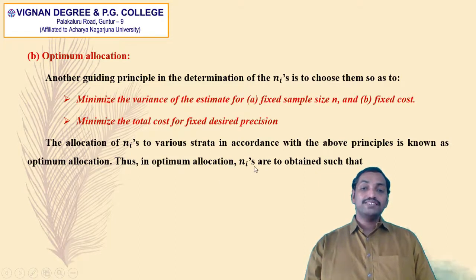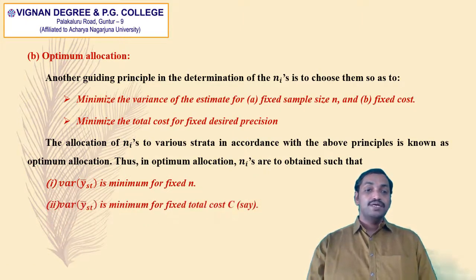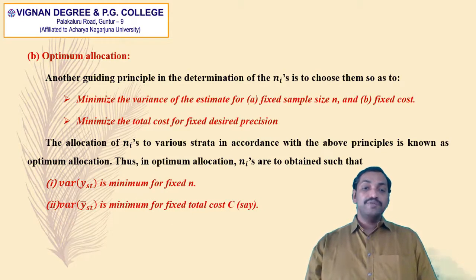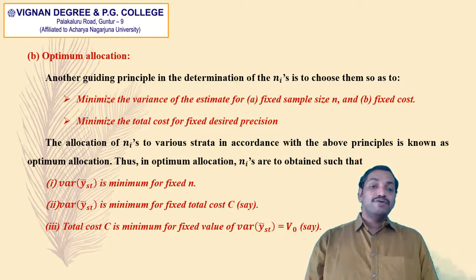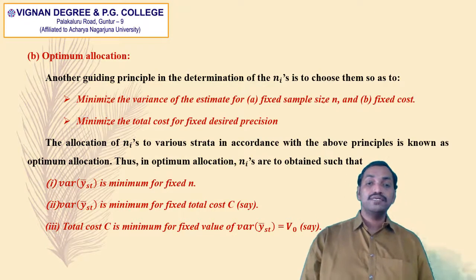Thus, in optimum allocation, ni's are obtained such that variance of y bar st is minimum for fixed sample size. Variance of y bar st is minimum for fixed total cost. And total cost is minimum for fixed value of variance of y bar st, because that is the desired precision.